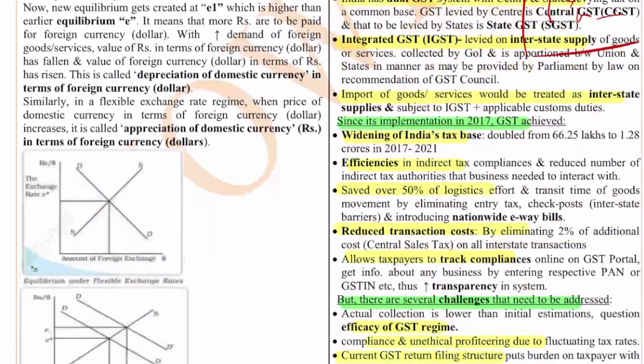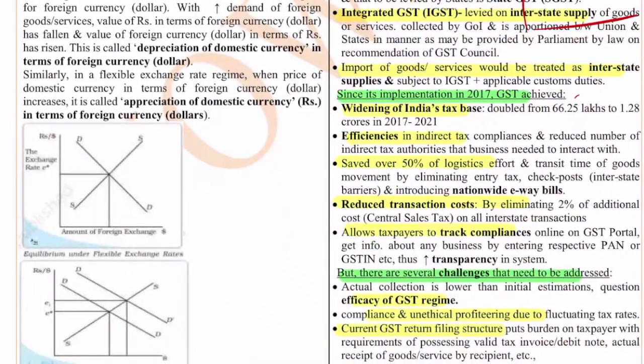Next, if you see the achievements and challenges, this is the main thing. The achievements, what did it achieve till now? The first thing, it widened the tax base. So the tax base actually doubled from 66.25 lakhs to 1.28 crores. And also the cascading effect was removed. The inefficiencies in the indirect tax were removed. Efficiency in overall tax regime has increased. It saved over 50% of the logistics effort and the transit time of goods. It reduced transaction cost by eliminating 2% of the additional cost, the central sales tax and all. So overall taxes have reduced.